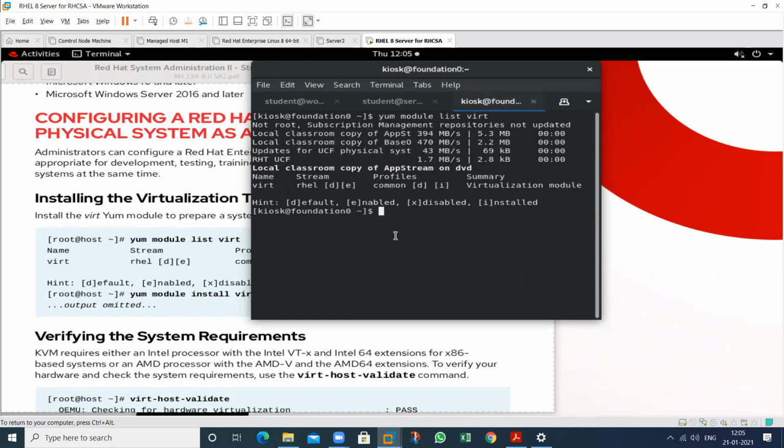This is installed on my machine. RPM -qa. And what is the name of this? That one, that is virt. Okay, this is not installed in my machine.